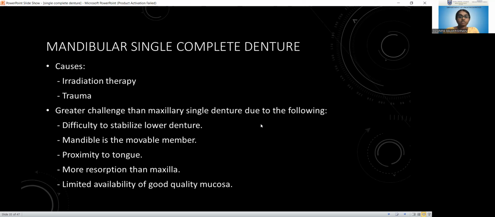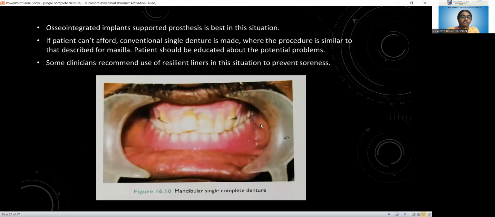So it is always difficult to stabilize the lower denture compared to the maxilla. Also the mandible has more resorption, about 4 times more than the maxilla, and there is limited availability of good quality mucosa compared to the maxilla. All these things cause a greater challenge in constructing a mandibular single complete denture.